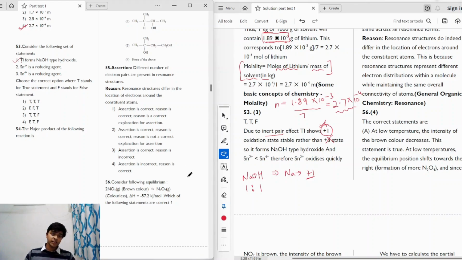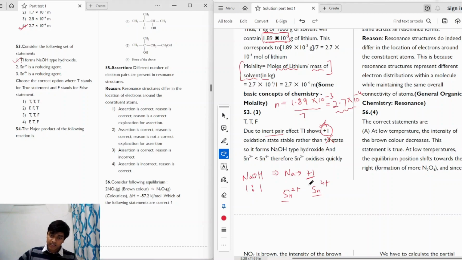Moving on to the next statement, it says that Sn2+ is a reducing agent, sorry, and Sn4+ is a reducing agent. So we have to talk about Sn2+ and Sn4+. One thing that we need to understand first of all is that in tin, the inert pair effect is not as much applicable as it is in the lower elements, for example lead.